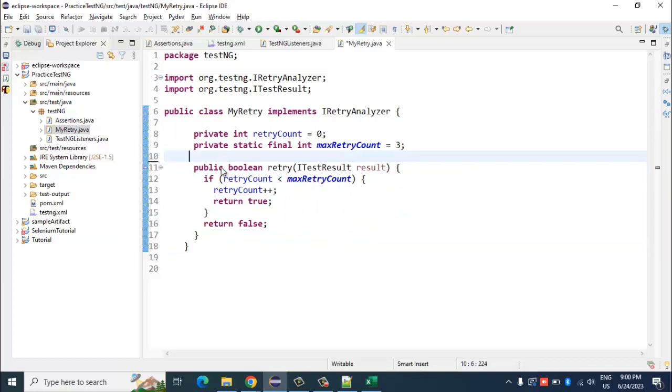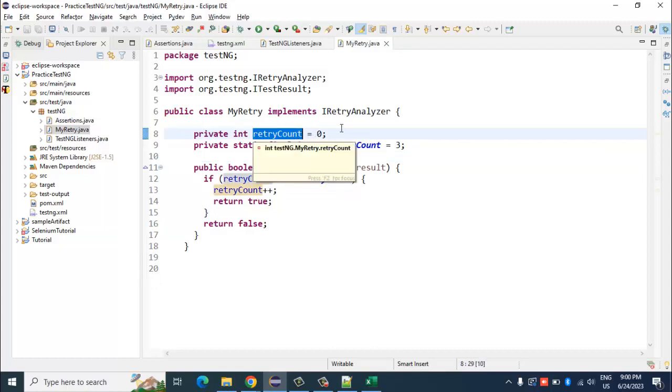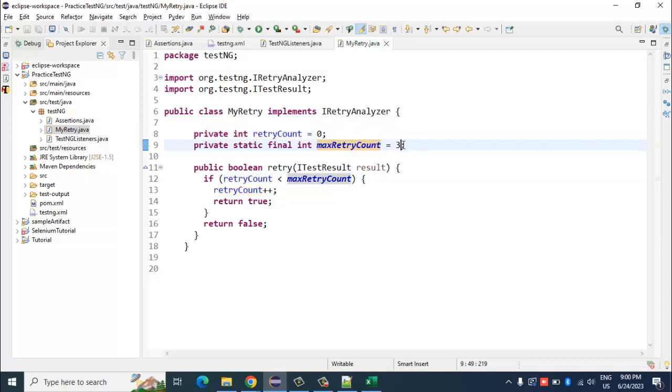Now what it does is, we have used a retry count variable. Retry count will be 0 in the beginning, and the maximum retry count here is 3. This mentions how many times you want to retry a particular failed method. If I put it as 4, it will retry that many times, so let me keep it as 3.